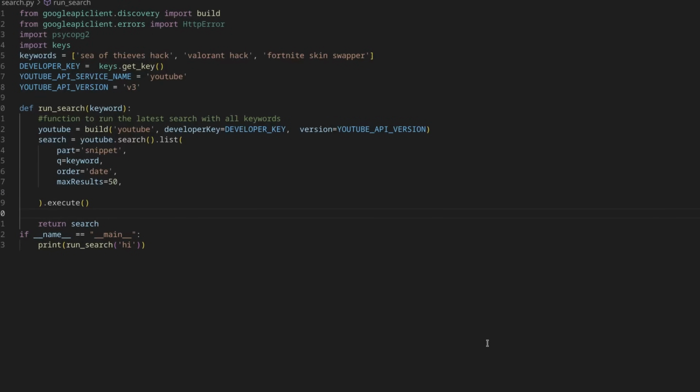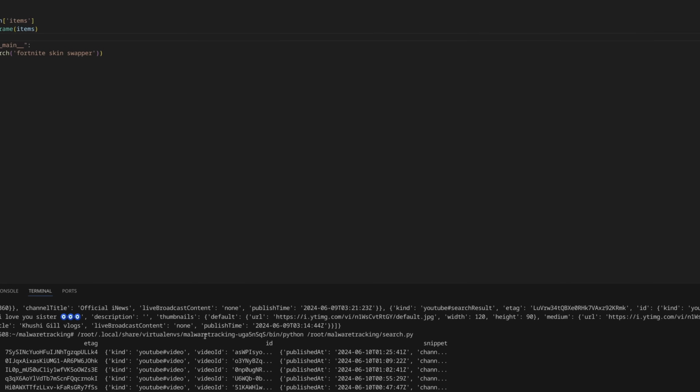So what we're going to do is we're going to take this and we're going to go search and then just look at the request. And the list is then items. And then from items, we now get a list of dictionaries, which means we're going to have to do something with that. Now, the schema here, obviously I'm using pandas, is kind of annoying because within each item, they give you these two. These items are effectively useless for our purposes. And then we get this ID and this snippet.